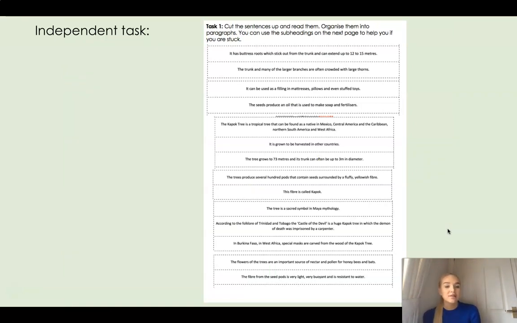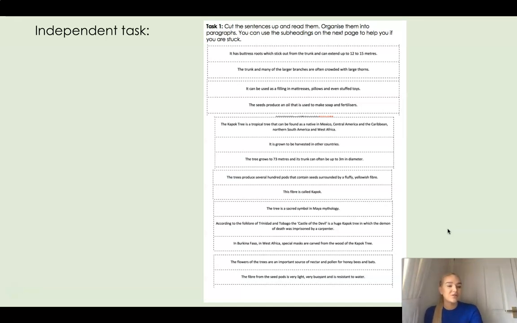You are going to cut up the sentences if you have access to a printer. Well, you're going to read them first, then you're going to organise them into paragraphs. You can cut them out, you can organise them however you wish. You might want to make a table like I did to show you the climate, the structure, and the animals. If you don't have access to a printer, you can still do your subheadings like I did in my 2x4 square table, sorry, can't speak.